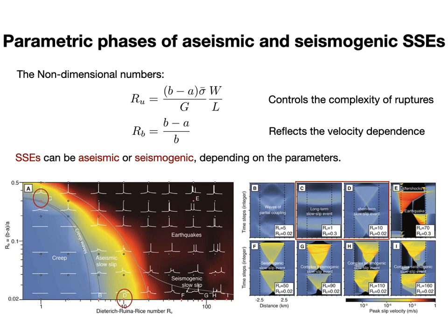Then the next subdomain is yellowish, meaning that the event's peak slip velocity is not in seismic range. So this area is the aseismic slow slip events. And this kind of slow slip events can be generated by typical RB but small RU, like panel C shows, or by relatively larger RU with a near-neutral RB, like panel D shows.